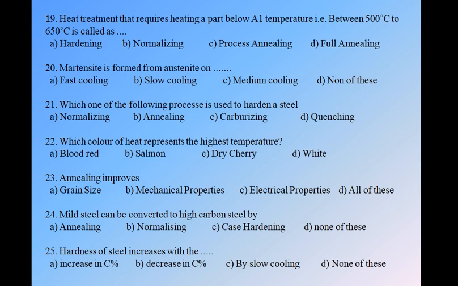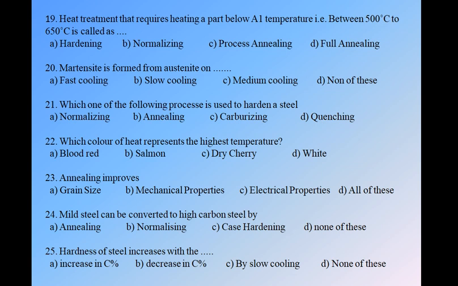Question number 19. Heat treatment that requires heating a part below the A1 temperature, that is between 500 degrees Celsius to 650 degrees Celsius, is called. We have studied some of the heat treatment processes where the temperature range is between 500 to 650, below A1. We have four options: hardening, normalizing, process annealing and full annealing. So as per our study, option C is correct, that is process annealing.